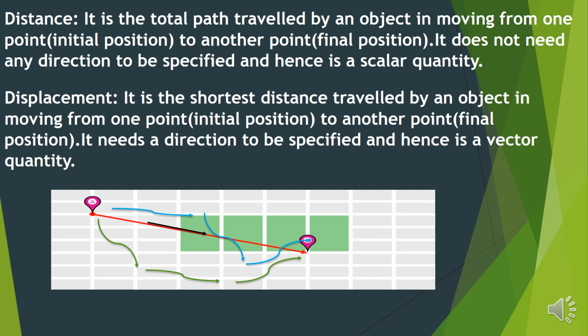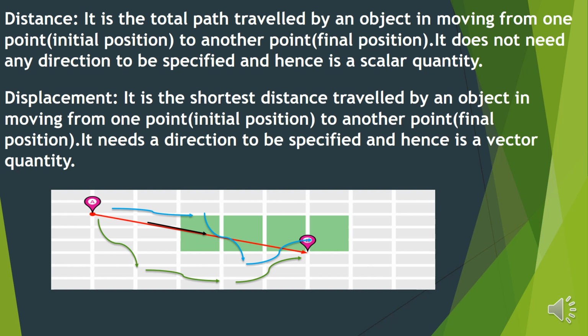There has to be a direction specified with displacement. Therefore, it is a vector quantity. One we saw without direction, scalar. Another with direction, vector. Details of it you'll study in your 11th standard. Is it clear? What is displacement? It is also a distance, but the shortest distance. Is it clear, children?